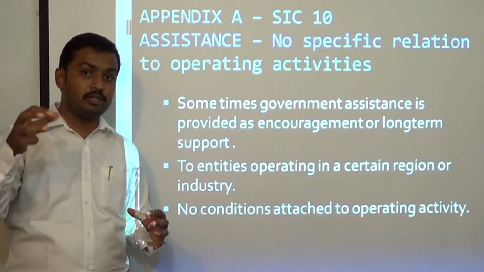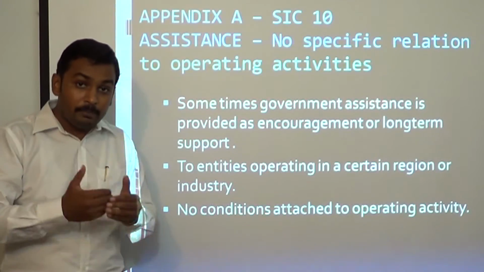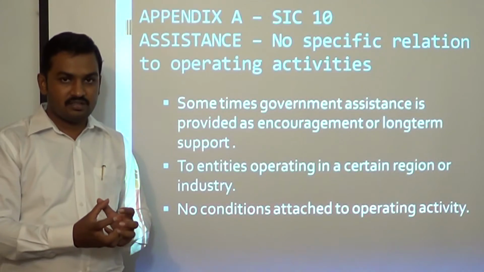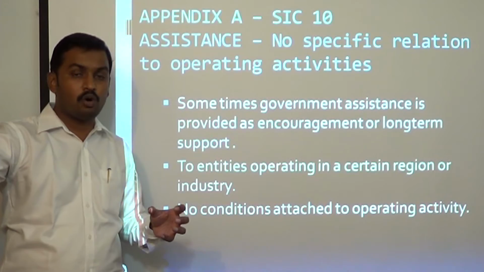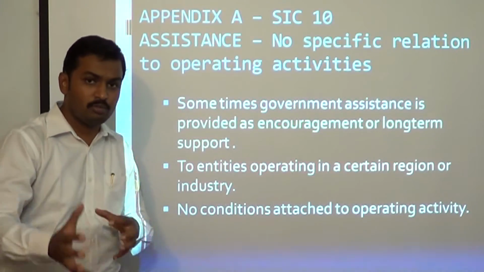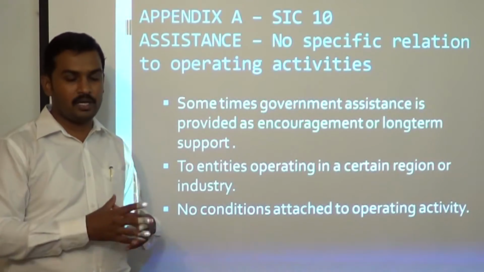The alternative accounting policy is, because there are no conditions attached to operating activities, some people argued that these kinds of government grants, where there is no condition related to operating activity, should be credited directly to shareholders' equity. That means they should be credited to equity straight away, instead of setting it up as deferred income and releasing it to the P&L account.